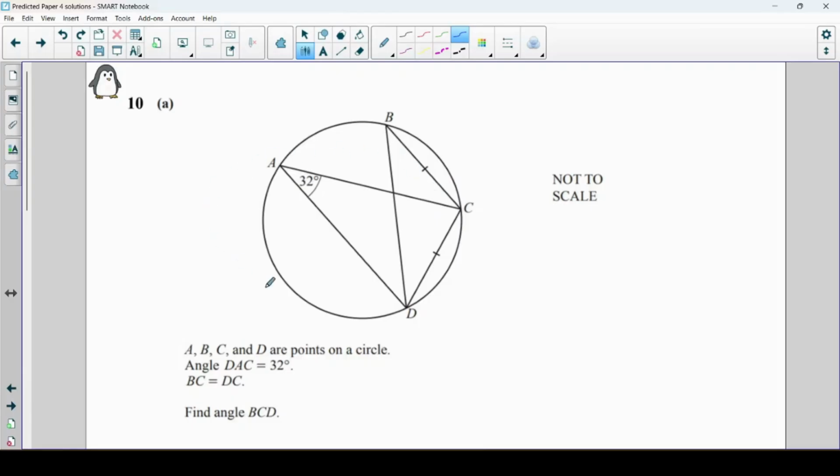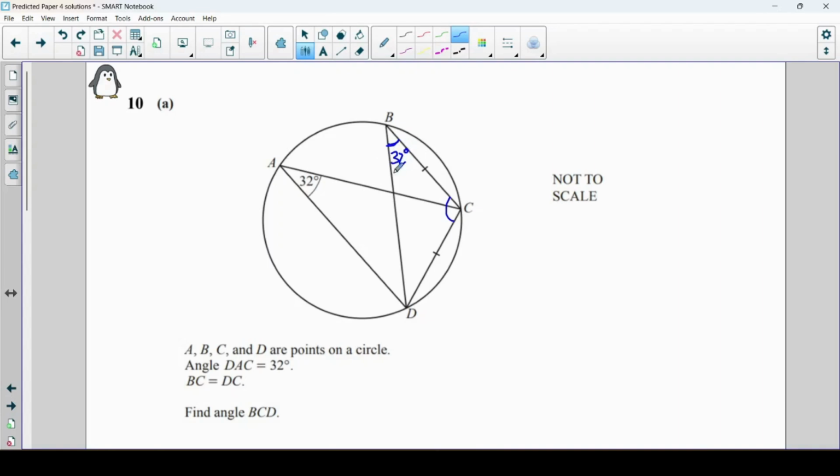Even though on paper 2 you did have a circle theorem question, it was quite short and I would expect there to be more. So here we go. Let's find angle BCD. Let's first of all show which angle that is. So it's that one there. Straight away you should have noticed that here we've got an isosceles triangle. So I think it would be useful to be able to find one of these two angles here. And the one we can find is this one. This one is 32 degrees.